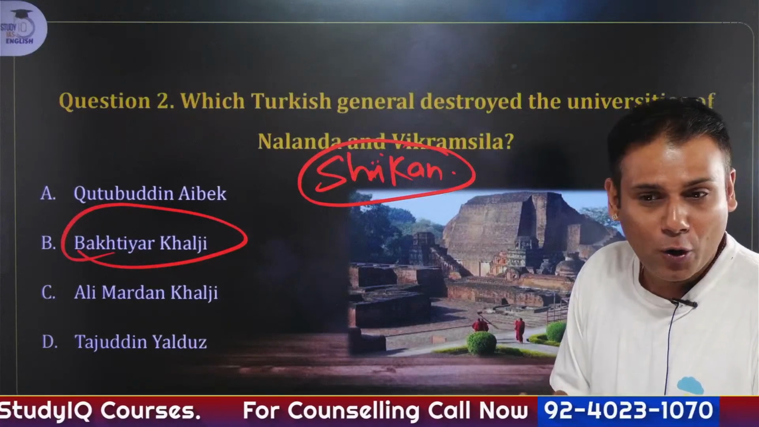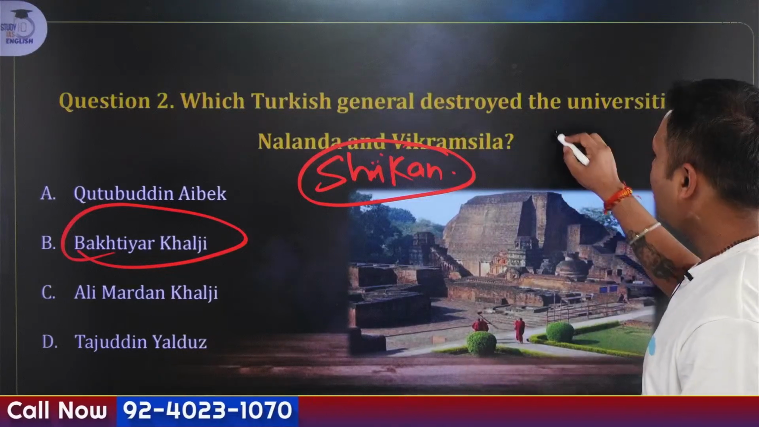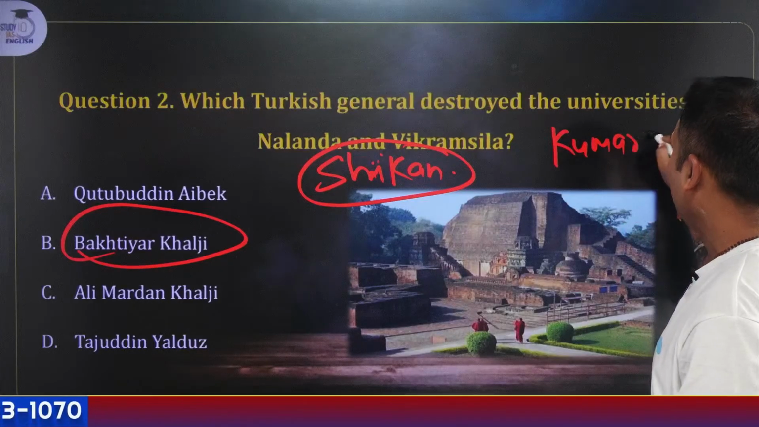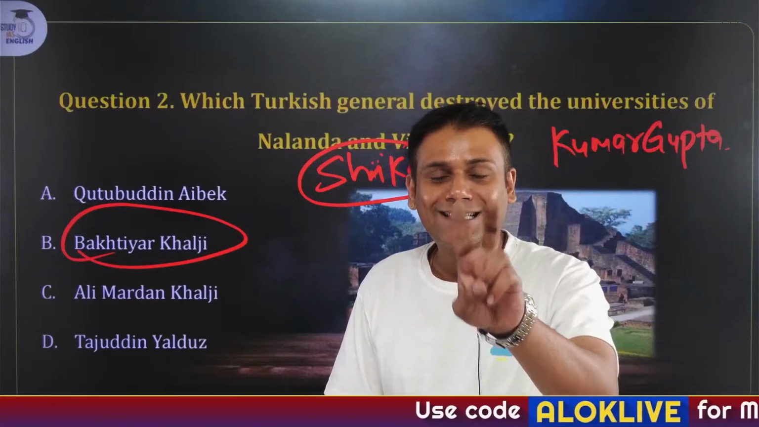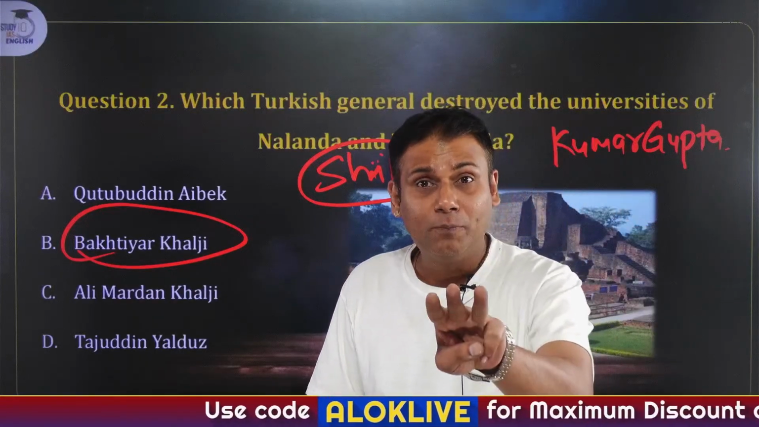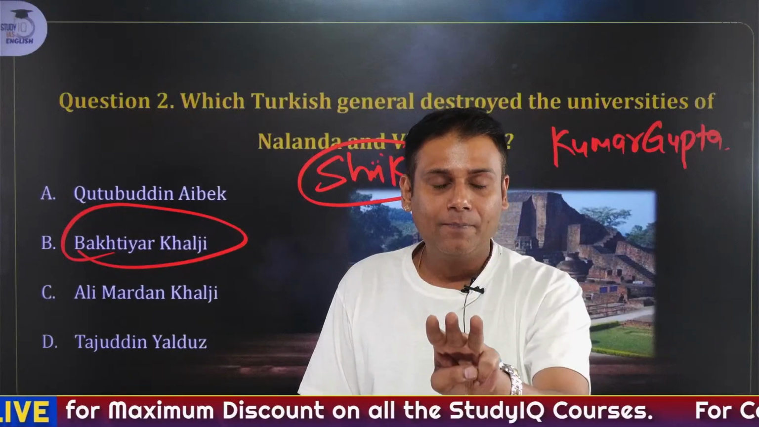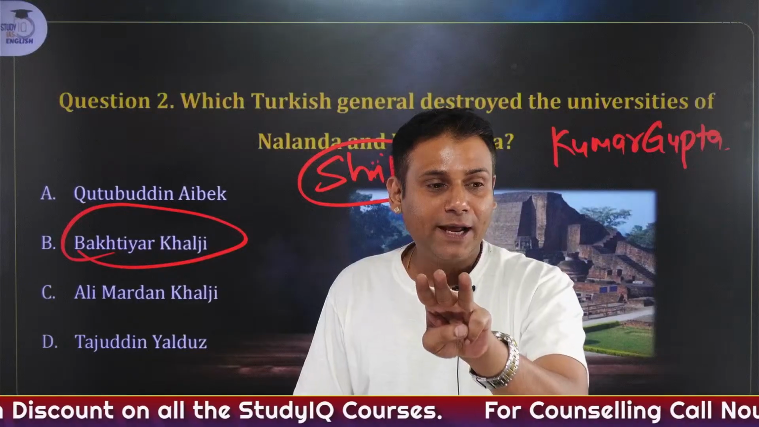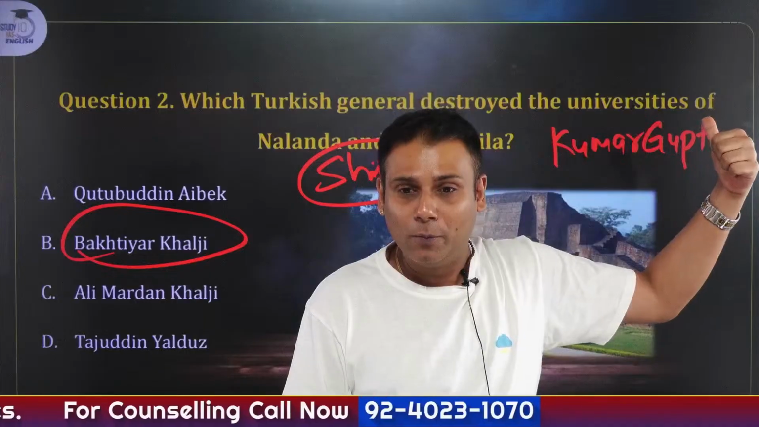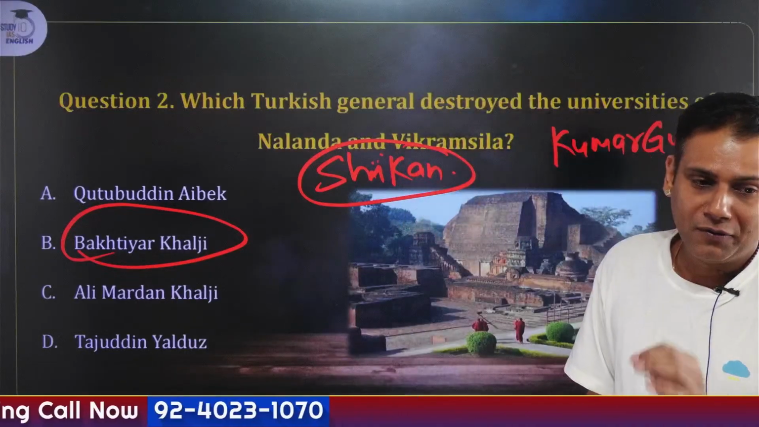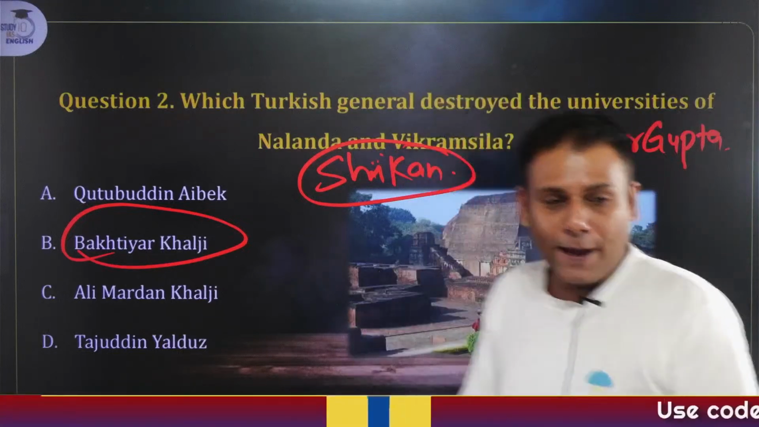No, it was not Sri Gupta. Sri Gupta was the founder of the Gupta dynasty. The foundation of Nalanda University was laid by Kumar Gupta. Sri Gupta was the founder. He was succeeded by Chandragupta I, followed by Samudragupta, who is also called Napoleon of India or Indian Napoleon by Vincent Smith. And then comes Chandragupta II, also referred to as Vikramaditya, and he was succeeded by Kumar Gupta, who laid the foundation of Nalanda University. Okay? Moving on to the next question.